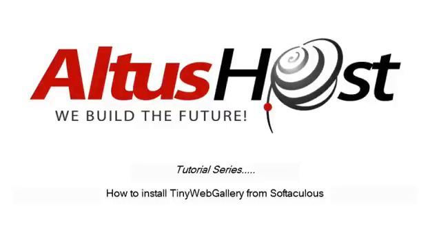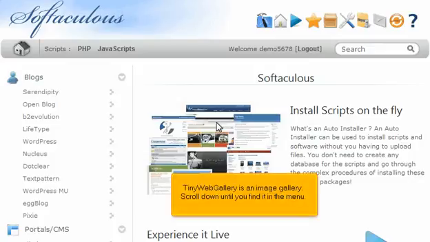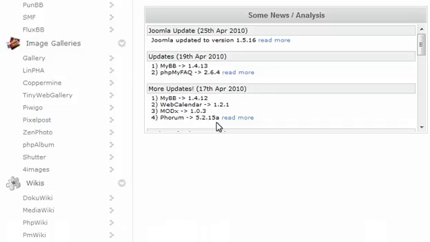How to install TinyWebGallery from Softaculous. TinyWebGallery is an image gallery. Scroll down until you find it in the menu. Select TinyWebGallery.